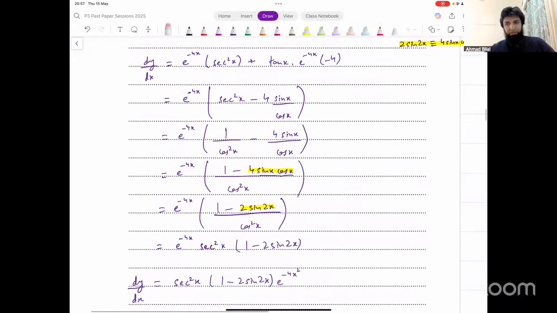Does that make sense? Any issues with this? Any problems? Any problems, anyone?